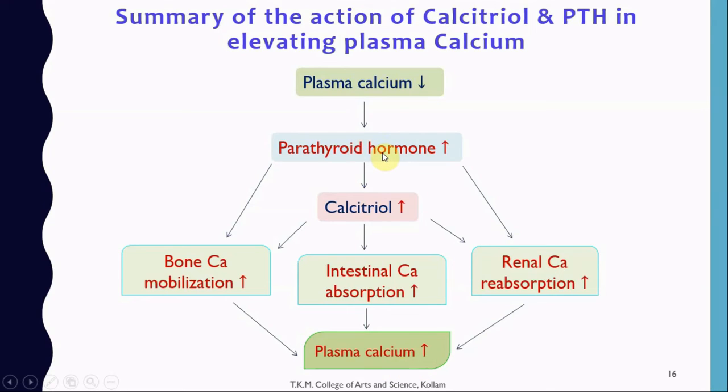Similarly, parathyroid hormone also helps in bone calcium mobilization, so that resorption of bone will occur, and that also helps to maintain the plasma calcium level. Parathyroid hormone increases the synthesis of calcitriol, and the increased calcitriol will increase the intestinal absorption of calcium, thereby maintaining the plasma calcium level in a normal condition.